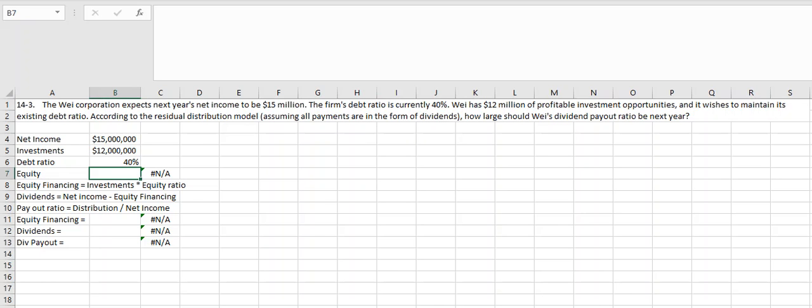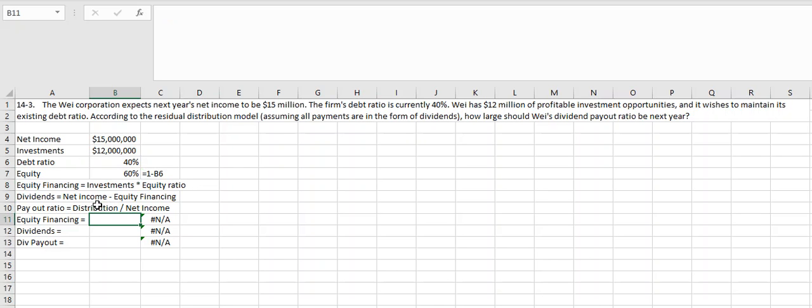So the first thing we want to identify is how much equity. And the easy way is we know that debt and equity should add to 100%. So equity is simply equal to 1 minus the amount of debt. So we should have 40% debt, 60% equity. So how much of this should be in the form of equity financing?